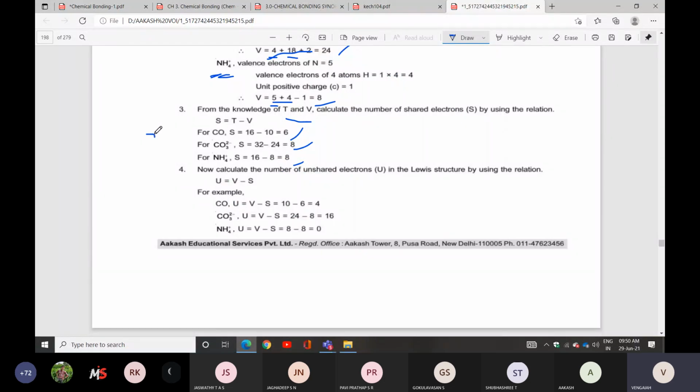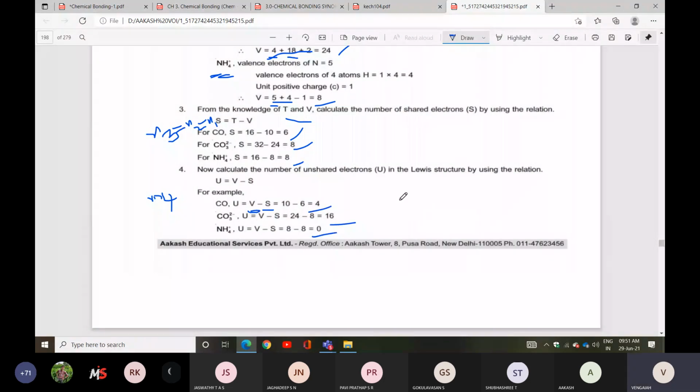Next one, this is only N3. N3 is nothing but N2 minus N1. N2 is nothing but the total number of electrons. N1 is nothing but valence electrons. Don't get confused, both are the same. Next I am doing N4. In the N4 condition, what can you do? You do N1 minus N3. V is valence electrons, S is shared electrons. So 10 minus 6, you get 4. Like that you can do.